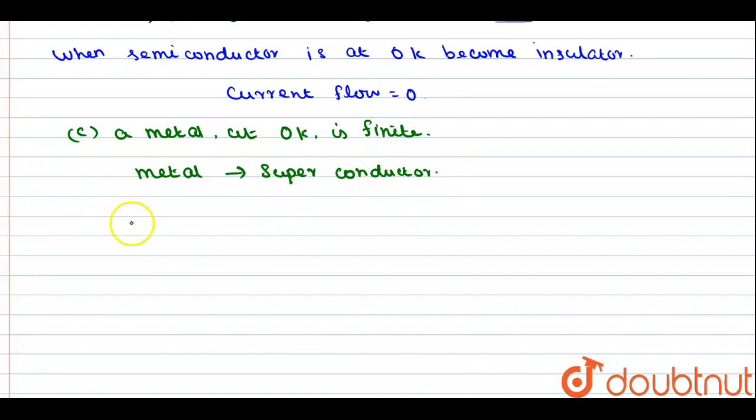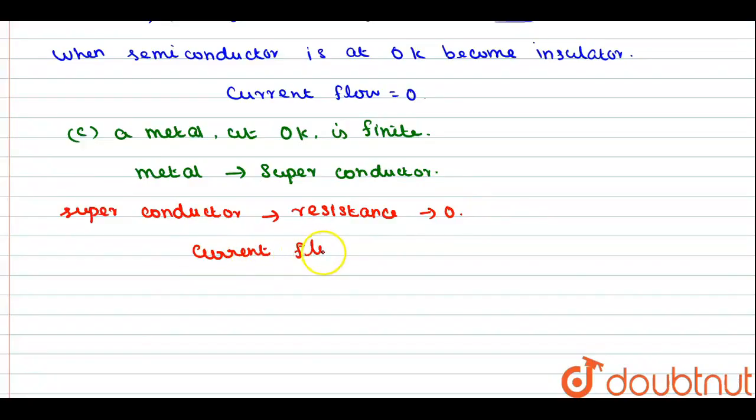We know that for a superconductor, resistance is 0. Therefore, the current flow is infinite. But in the statement, it is given that it is finite. So option C is not correct.